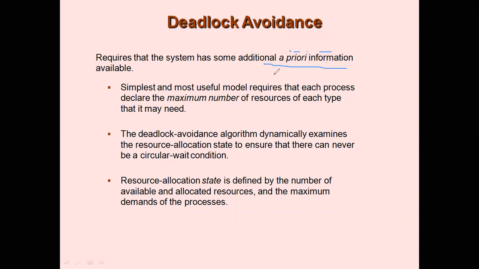If you remember, you had information regarding allocation, that is, you had the allocation matrix, you had the max matrix, you had the need matrix, you had the availability matrix. So all this information is fed right before, that is, it is fed in prior, and then based on the situation we will decide whether a deadlock can happen or not. That is through safe or unsafe sequences, if you remember. So this is the concept behind deadlock avoidance.